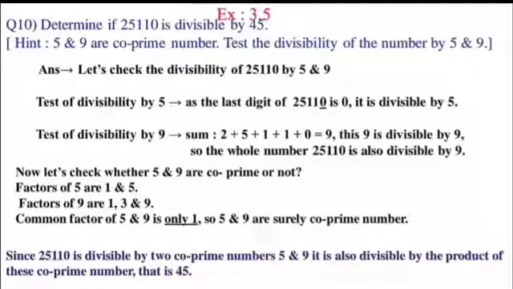So we have proved that the given number is divisible by 5 and 9, and also 5 and 9 are co-prime numbers. So the product of 5 and 9 is 45, so the given number is also divisible by 45. I hope students you understood this. Very good. Let us move ahead.